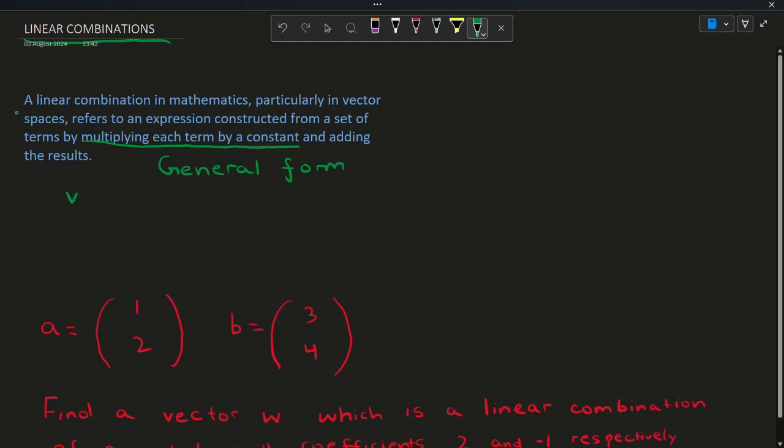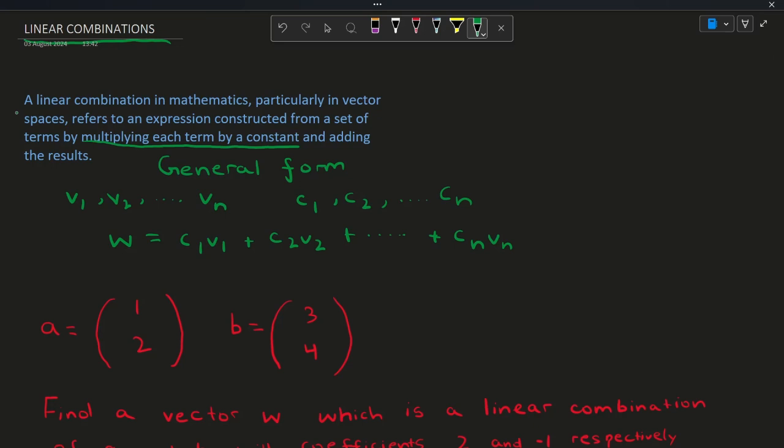So we have vectors v1, v2, all the way until vn, and coefficients c1, c2, all the way until cn. So the general form is w is equal to c1 v1 plus c2 v2 all the way until cn vn. So this is the general form of linear combinations.